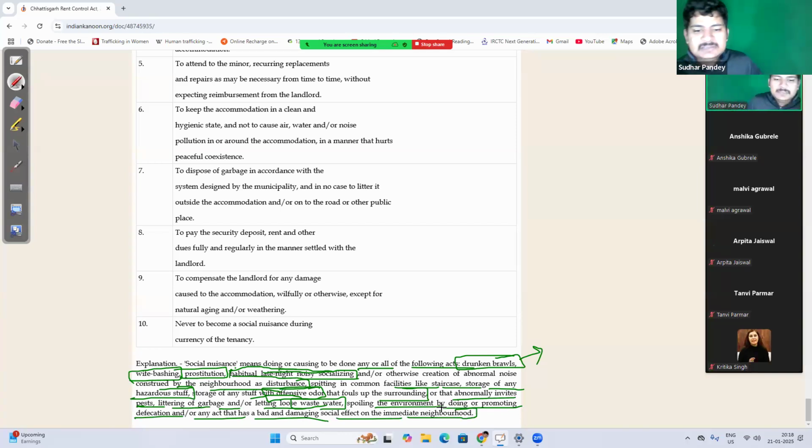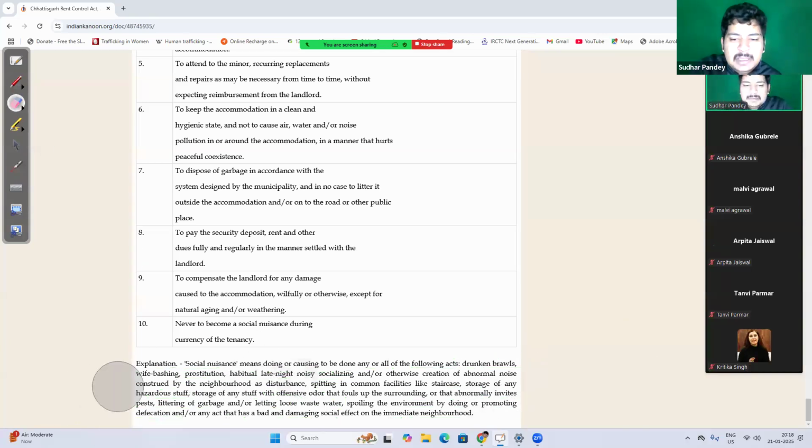So any act which is inviting pests, meaning small insects, any such act, littering of garbage, dumping garbage in the open, letting loose wastewater flow out, right, the gutter line is damaged and you are not taking care of it, so it is generating unpleasant odor also, okay, doing something which is affecting the environment like open defecation, or any act which is creating a bad impact in the society.